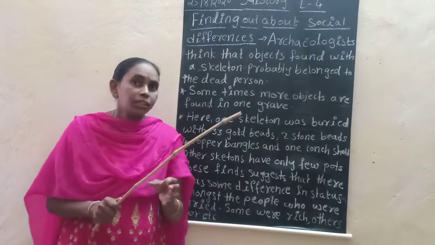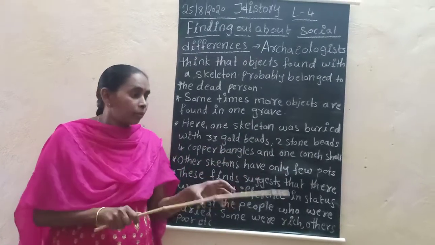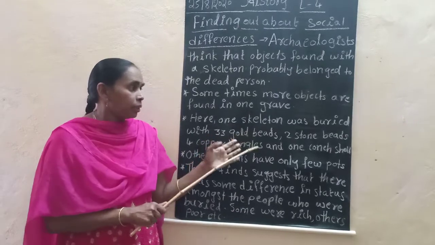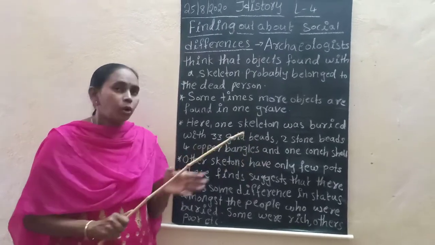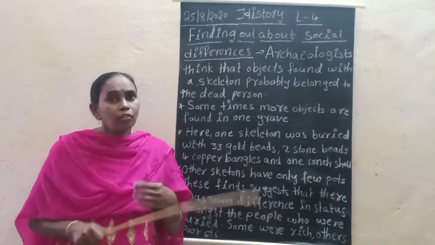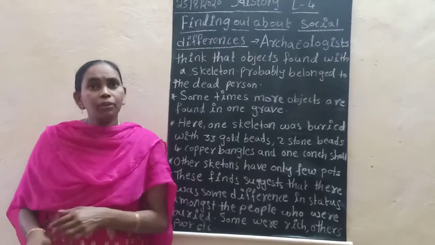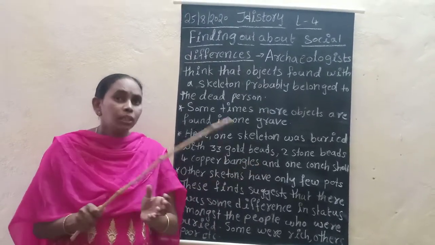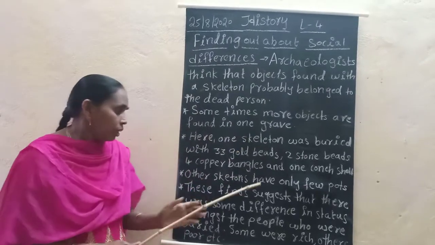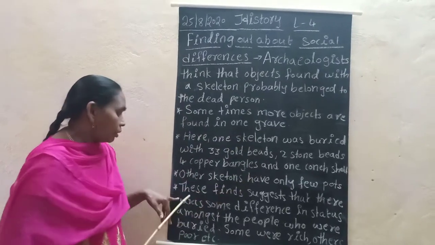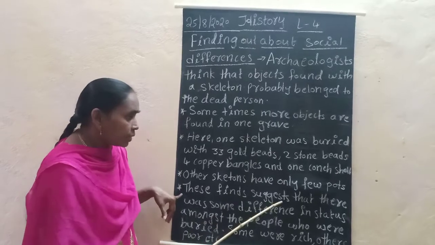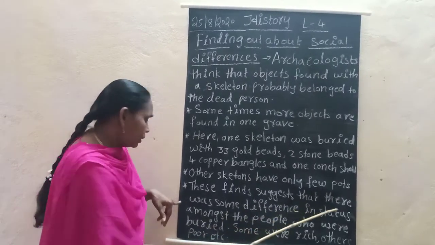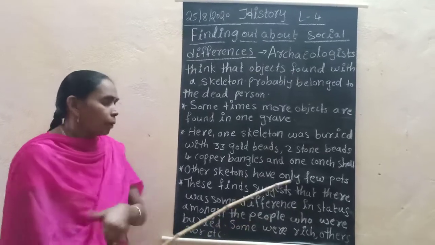In one grave they found ornaments, stone beads and copper bangles, and in another place they found only small pots. These findings suggest that there were differences in status amongst the people.